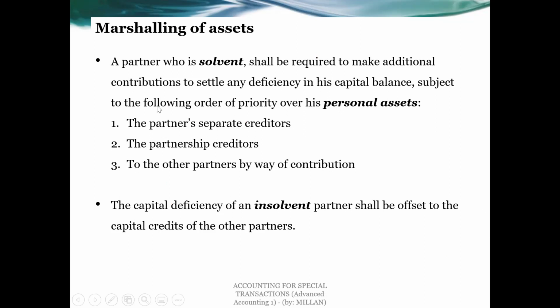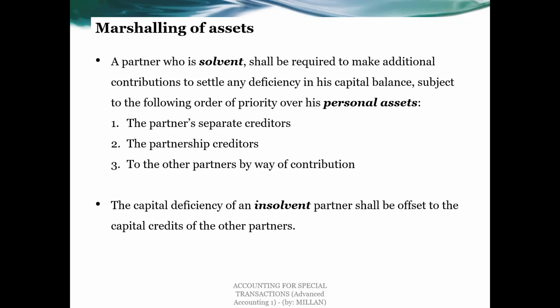Now, if a partner is solvent, he shall be required to make additional contributions to settle any deficiency in his capital balance, subject to the following order of priority over his personal assets: the partner's separate creditors, the partnership creditors, and the other partners by way of contribution.